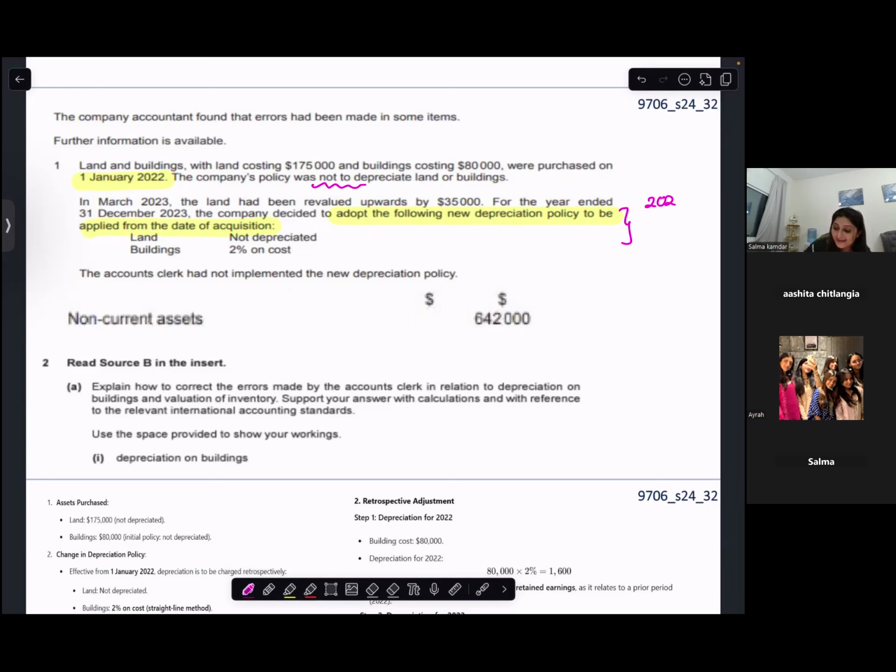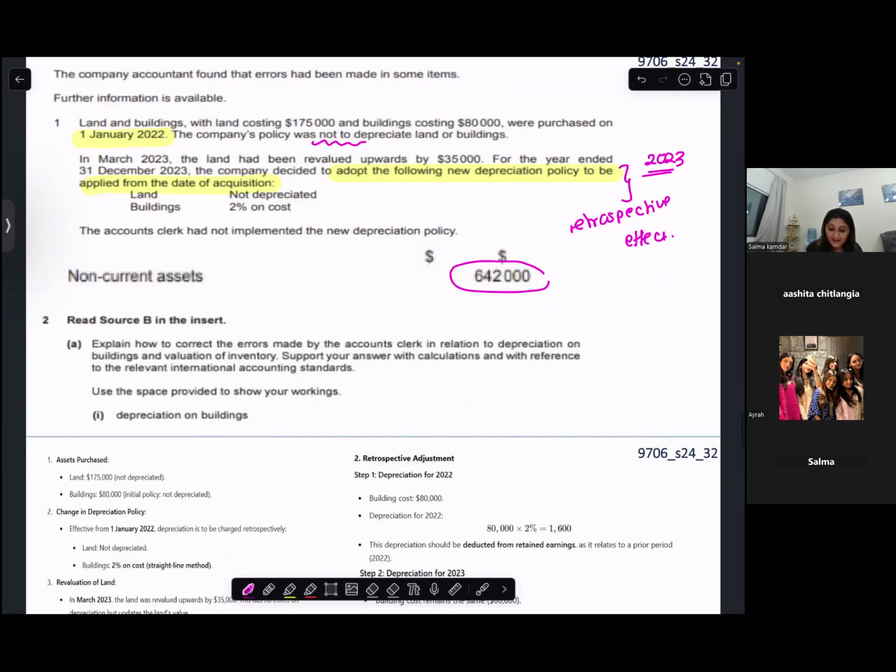Now that means in 2023 they have made a policy, they're going to introduce a new policy that will be applied right from the date of acquisition, or I would say it will be applied with retrospective effect, where they are saying that land is not to be depreciated and building has to be depreciated at 2% on cost. Are you with me? Non-current assets are shown at a value of 642,000. That is in your normal question.